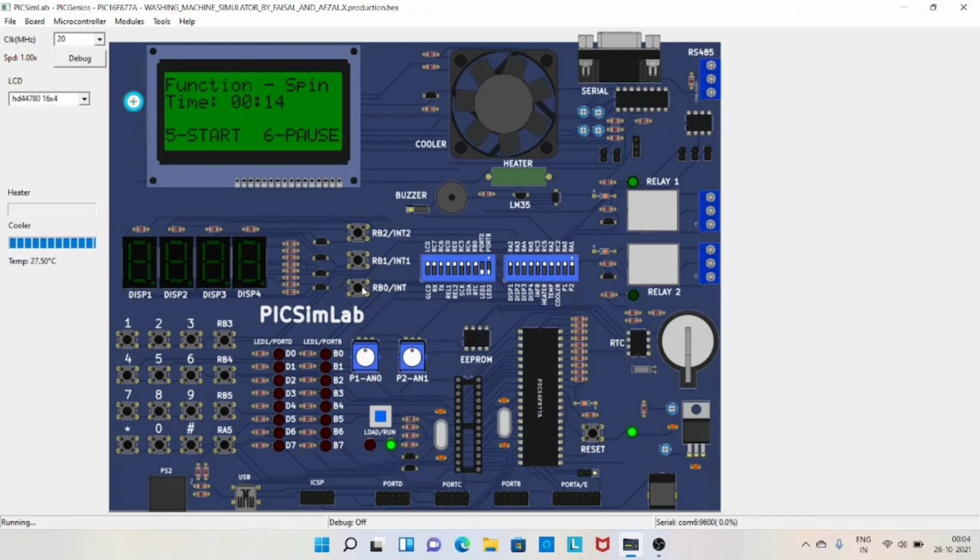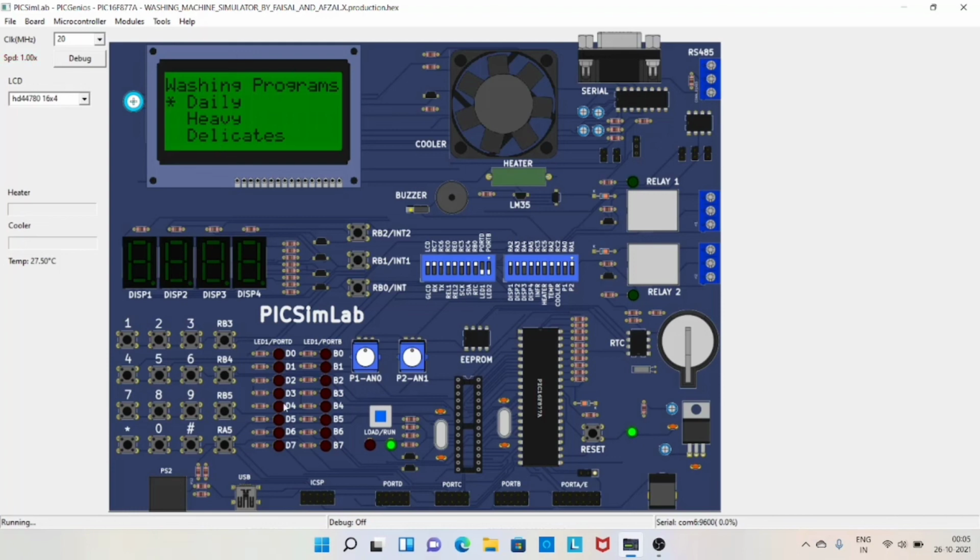We have also used the door. Here RB0 is the door. So when I open the door, as you can see, we are getting a buzzer sound and also a displayed message: please close the door. And once the timer is done executing, we get a buzzer indicating that the execution is done, and it displays a message: remove the clothes. Again we have come back to the washing programs.